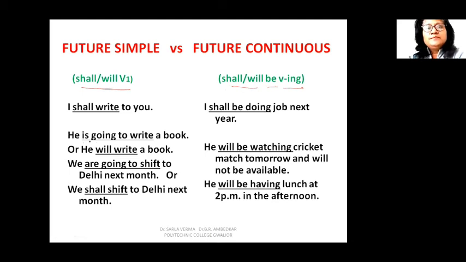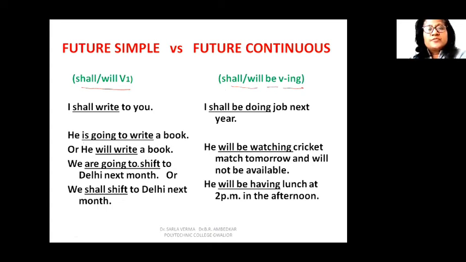So here, this first form of the verb with going to. So going to with first form of the verb also indicates future tense. Don't get confused with present continuous tense, that this is is and ing form in go. The main verb is write. And when you say going to write, it means you are about to write or you will write. So he is going to write means he will write a book.